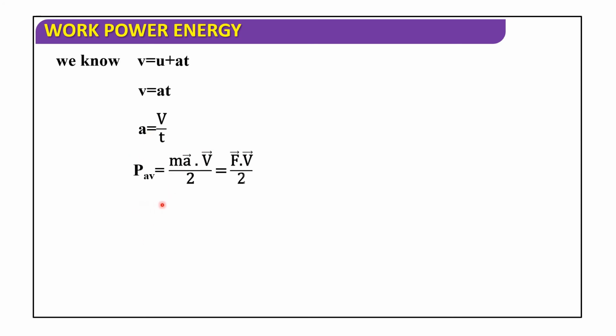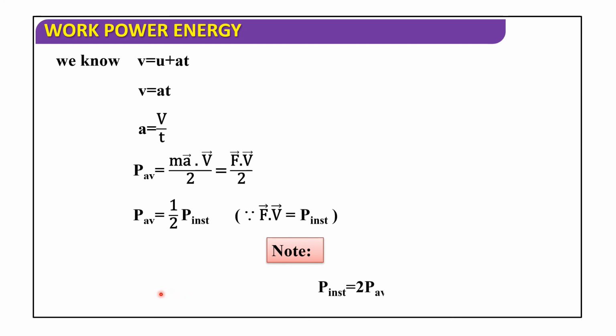P average is equal to m A bar dot V bar by 2. So that is F bar dot V bar by 2. P average is equal to half P instantaneous. Since instantaneous power is equal to F bar dot V bar, note P instantaneous is equal to 2 P average, taking cross multiplication. So instantaneous power is equal to twice the average power.